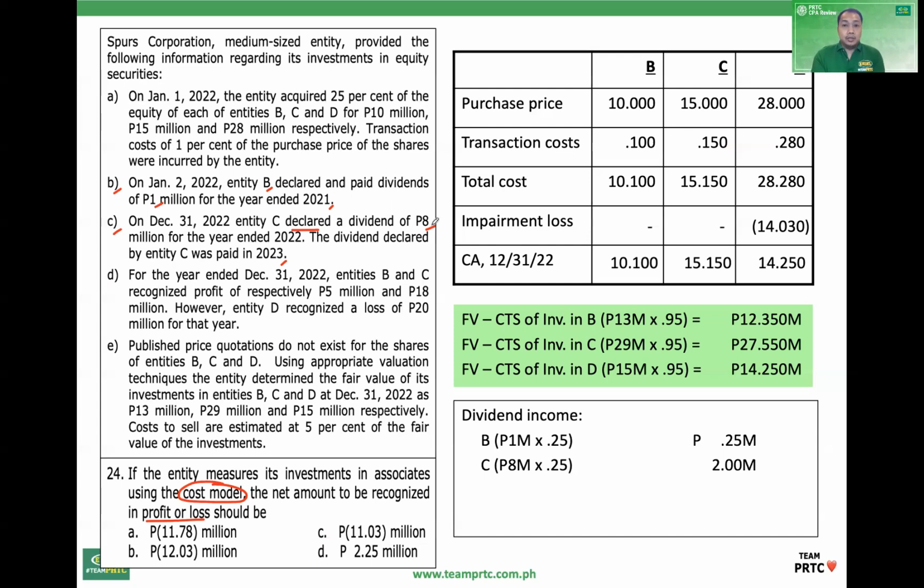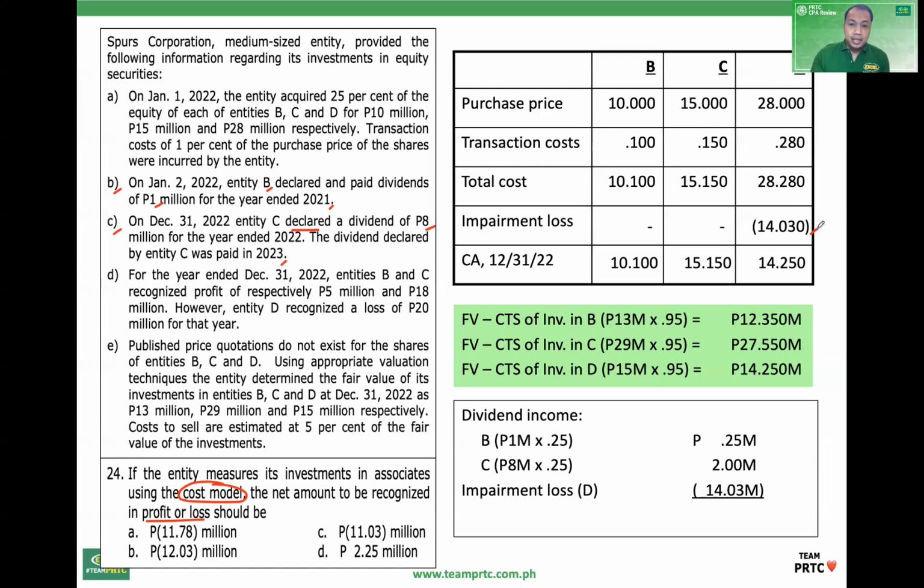Walang declaration si entity D. Okay, and instead of income, ang ire-report related kay D ay loss. Impairment loss. So in relation to B and C, dividend income. In relation to D, impairment loss.